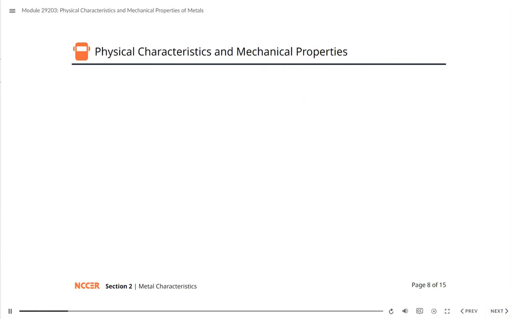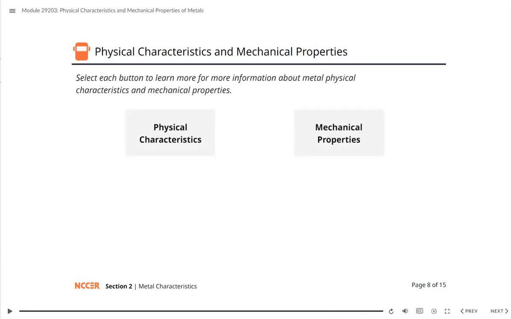Metals have unique physical characteristics and mechanical properties that can be used to identify them. These characteristics and properties must be considered before and during welding. Select each button to learn more.